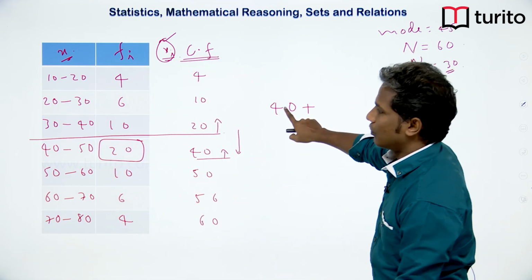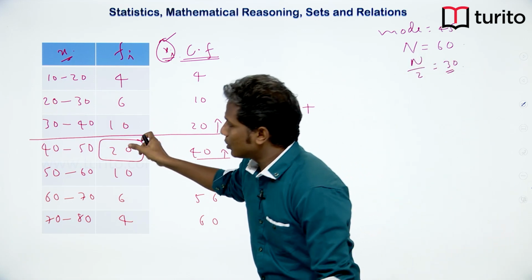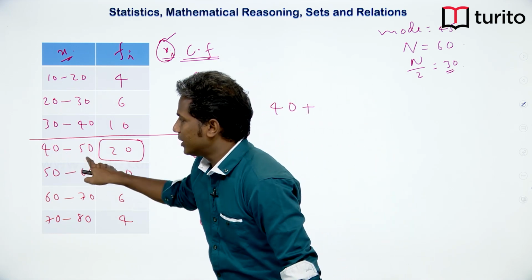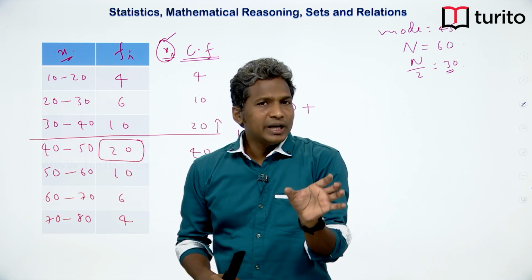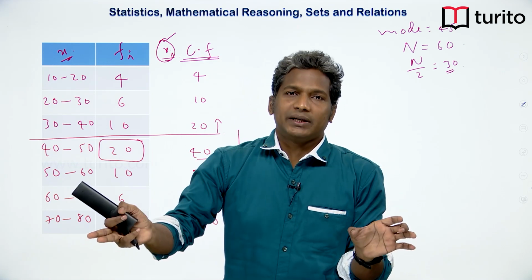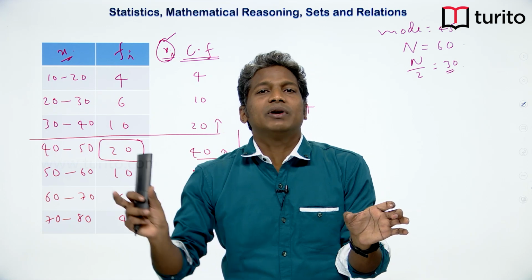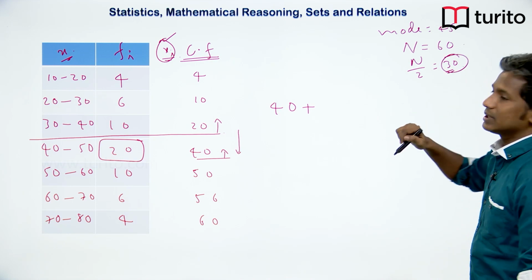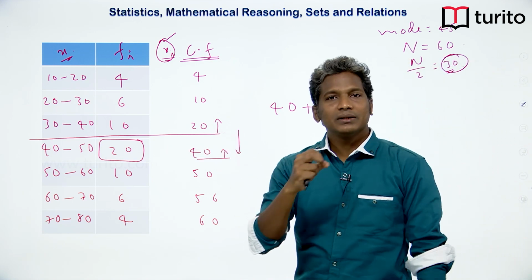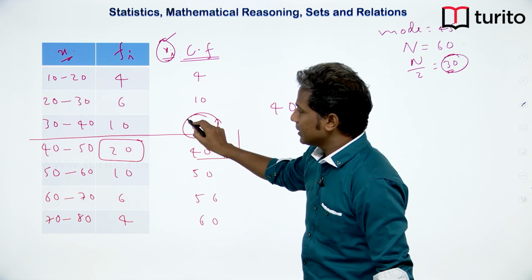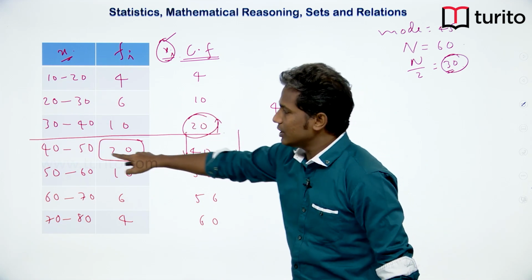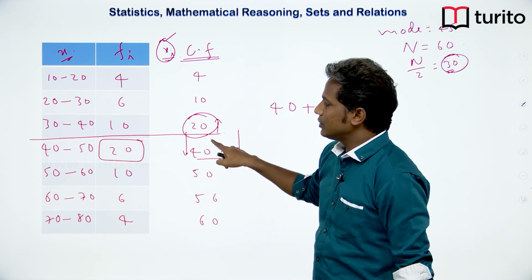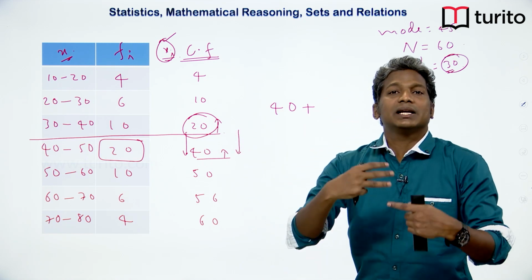So, 40 plus. Now, what is the total increment of the interval? Total increment is 20, and from 40 to 50, what is the increment? 10. So, 10 readings are leading to 20 increment. This is like 10 workers are giving 20 results. But how much increment do we want? Because we want the number 30, we want the increment to be only 10 units. From this 20 reading, to get the 40 reading, we are taking 10 steps. Now, how many steps do we need to reach the 30 reading? That is the scale that we are talking about.